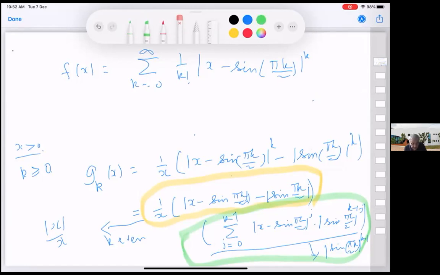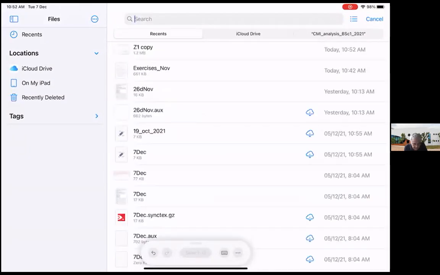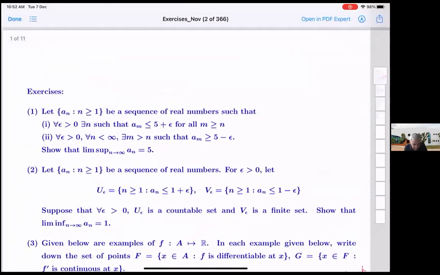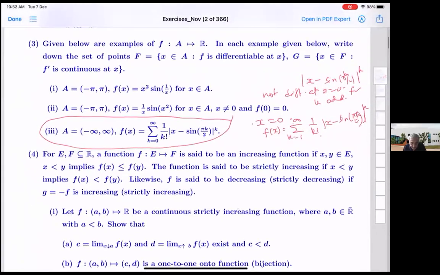And when k is not even but odd, then we'll have some other expression. So let me try to solve this and write it out, and maybe send it, or we'll discuss tomorrow. But it came out to be a lot more complicated than what I had bargained for when I changed k. I could have just changed k to some one constant, but I thought that constant should be changeable with k, and this one is far more complicated. I'll try to do this separately and we'll work it out.